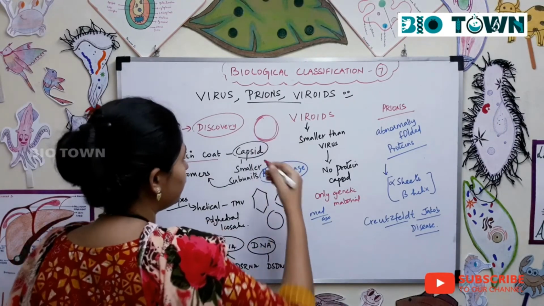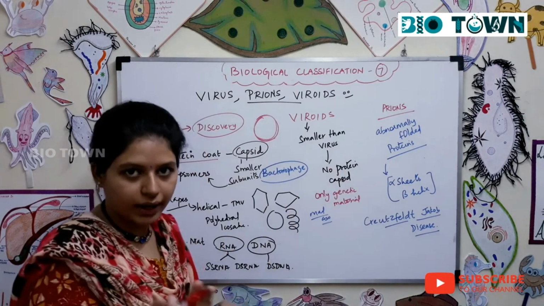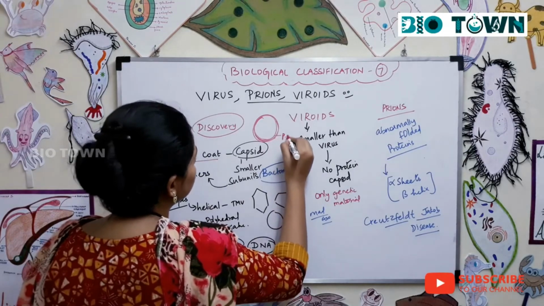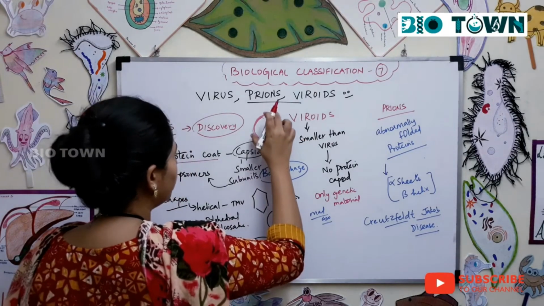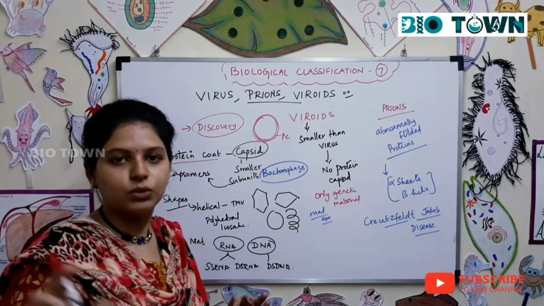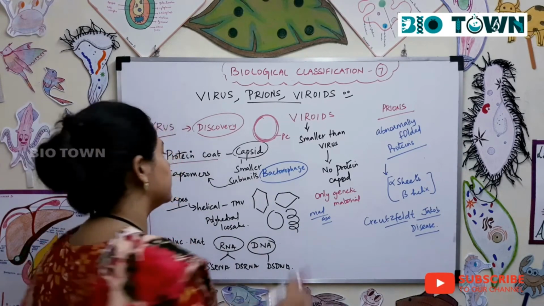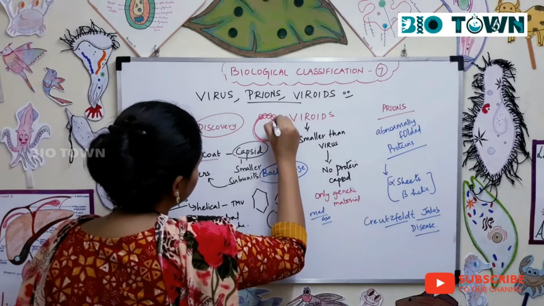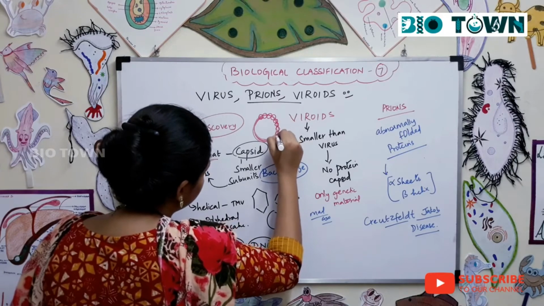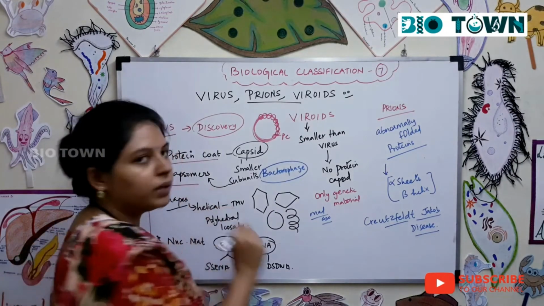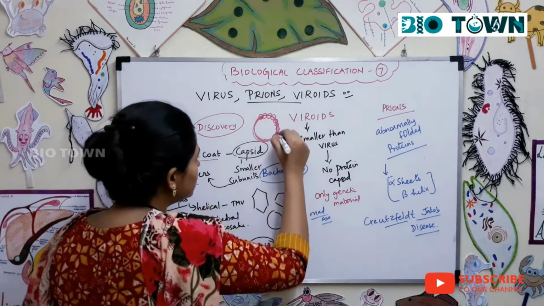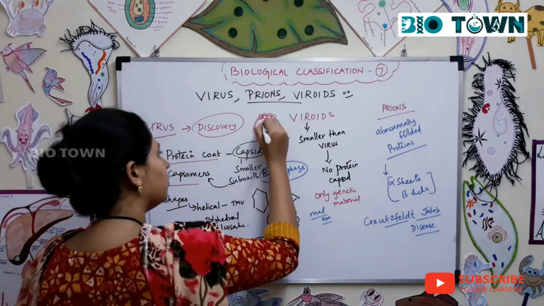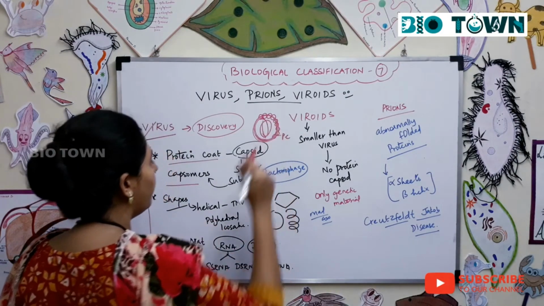So in case of bacteria, you will say they have a cell wall, right? But in case of viruses, you will say that they have a protein coat. Now this protein coat, you call it a capsid, which means the outer covering of the virus. Next, this capsid is made up of monomers of proteins, smaller protein subunits, and you call them capsomeres. So, capsomeres together form the capsid. Next, inside the virus, you have the genetic material.